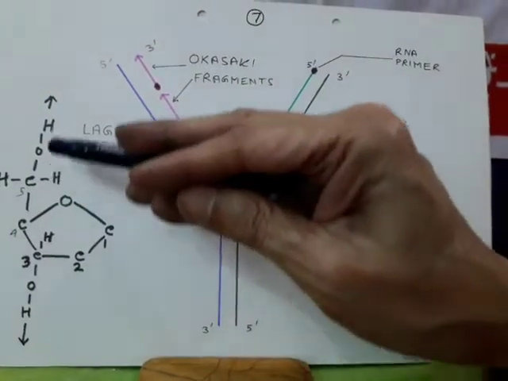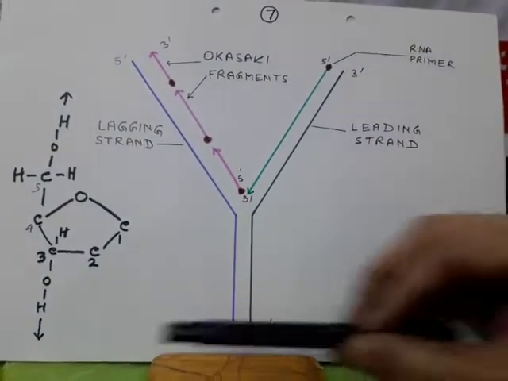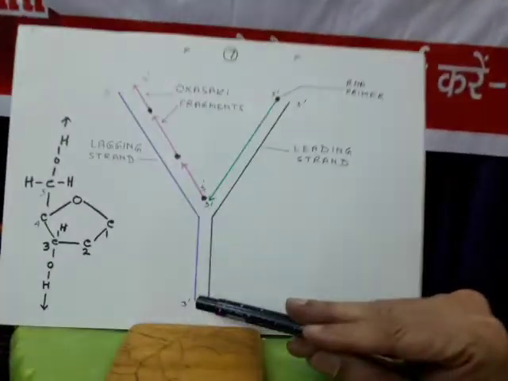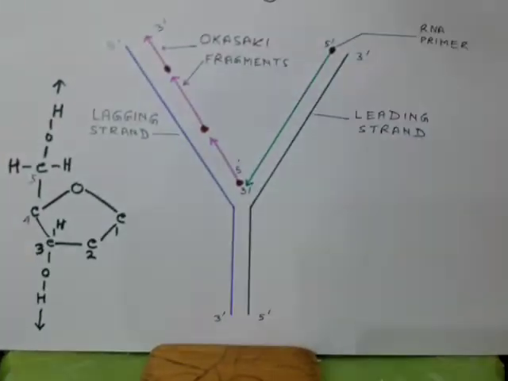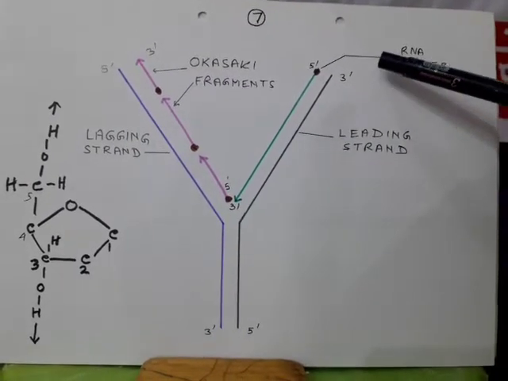At both ends, they attach with a phosphoric acid molecule. Actually, both DNA helices are anti-parallel to each other like this. They are not parallel, they are anti-parallel. So you can see that in one of the helices, this is the 3' end and this is the 5' end, and in the other it is reversed.